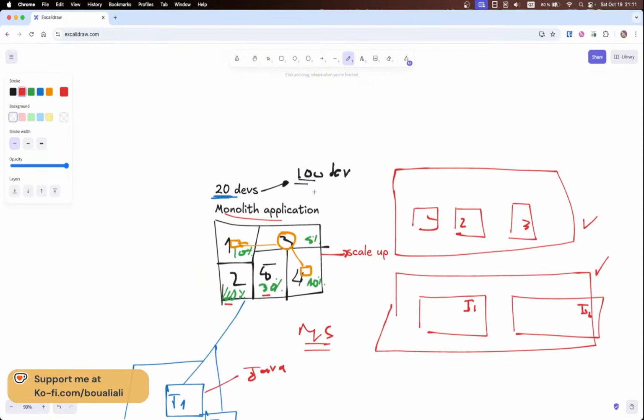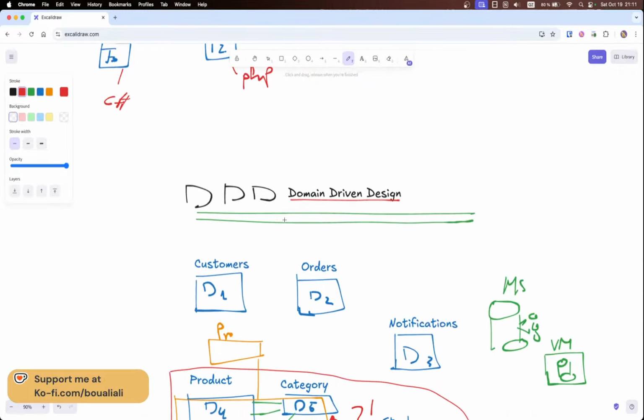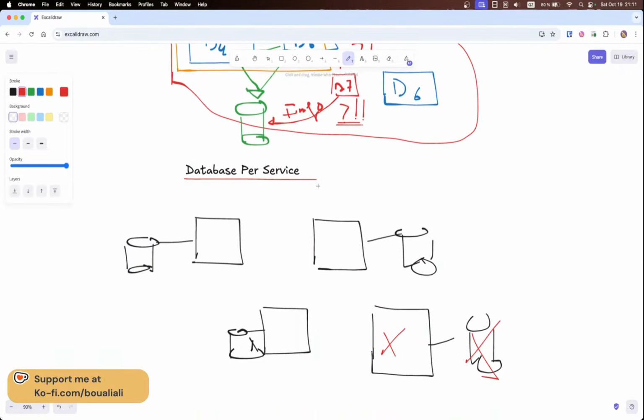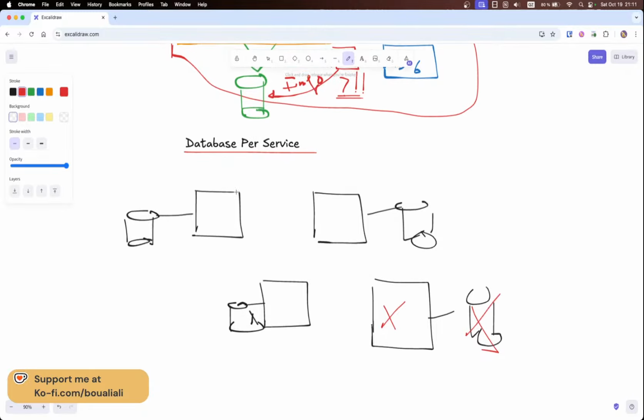So, some reasons why we need to move from monolith to microservices architecture, domain-driven design, and also the pattern database per service. We will continue with the rest of the other patterns, and also what a global architecture might look like, and the different ways of communication between different microservices.